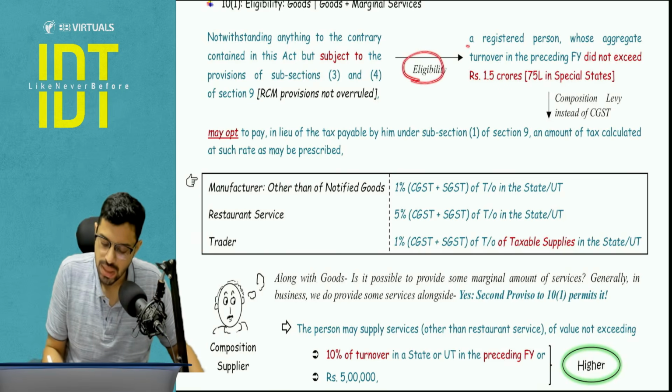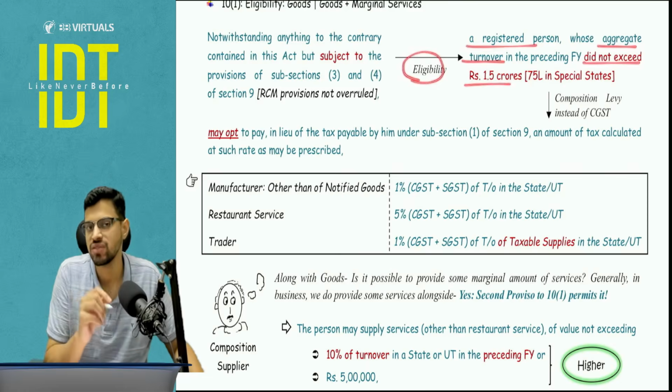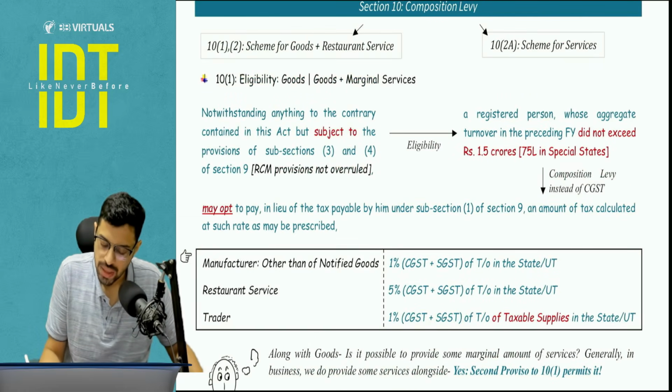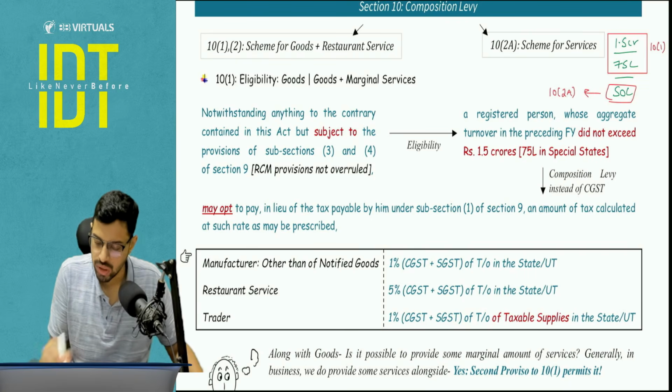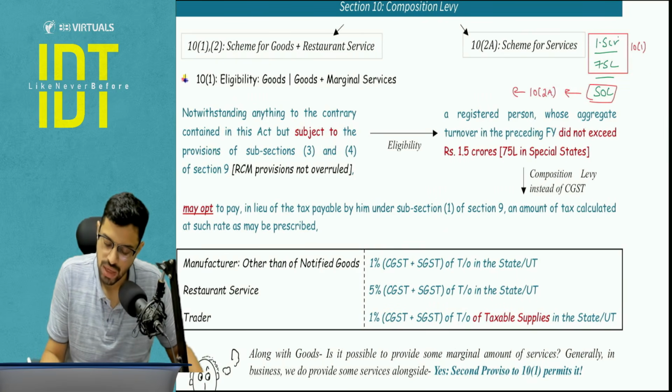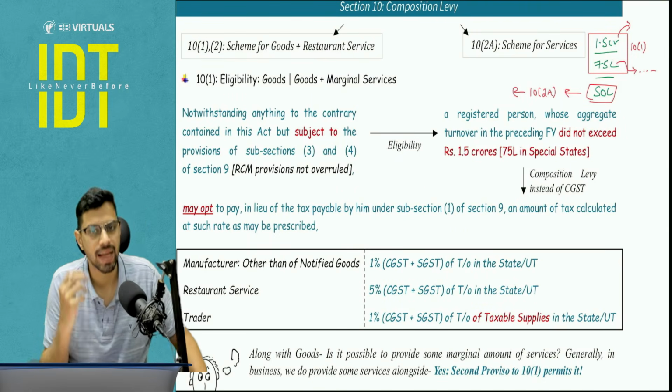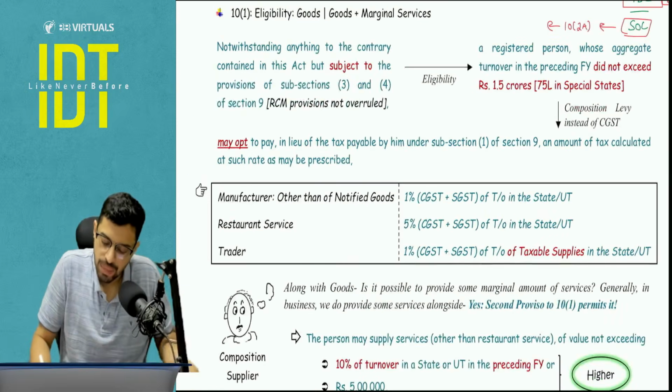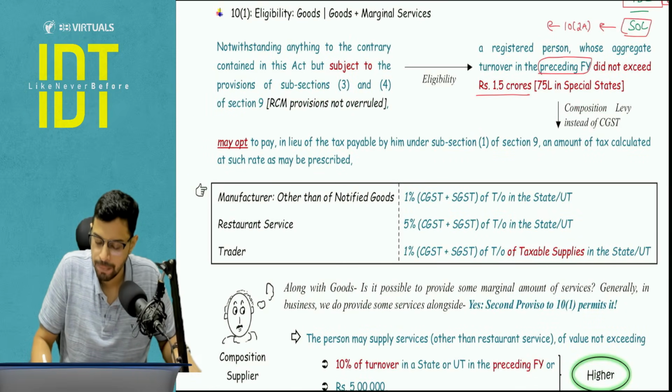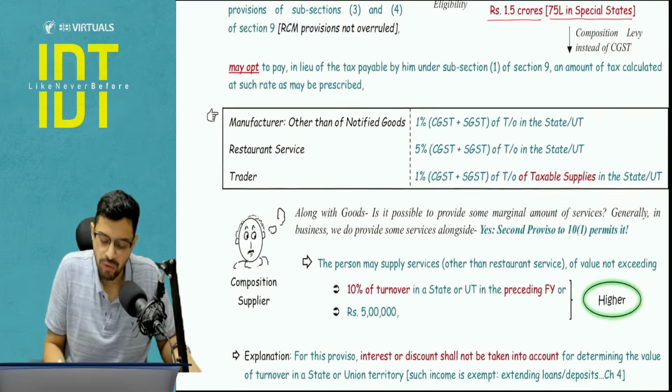So understand, a registered person whose aggregate turnover does not exceed 1.5 CR. Now the limits that I'm going to give you are 1.5 CR, 75 lakhs and 50 lakhs. 1.5 CR and 75 lakhs are with respect to 10(1), and 50 lakhs is with respect to 10(2)(a). 10(2)(a) is with respect to other services for every state, but here 1.5 CR is for every major state, and 75 lakh is for certain states where we give them the special category status. So if your turnover in the preceding financial year did not exceed 1.5 CR, or 75 lakh in special category states, then you have an option. We are not forcing you.